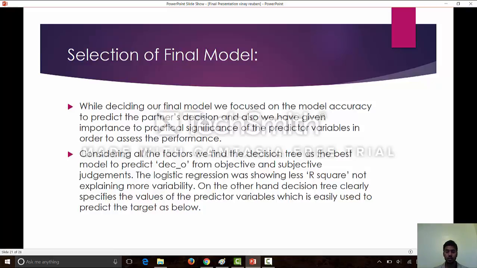And there are not very many limitations in using a decision tree, because in regression there are a lot of assumptions which are covered by the decision tree. It doesn't bother about the assumptions.